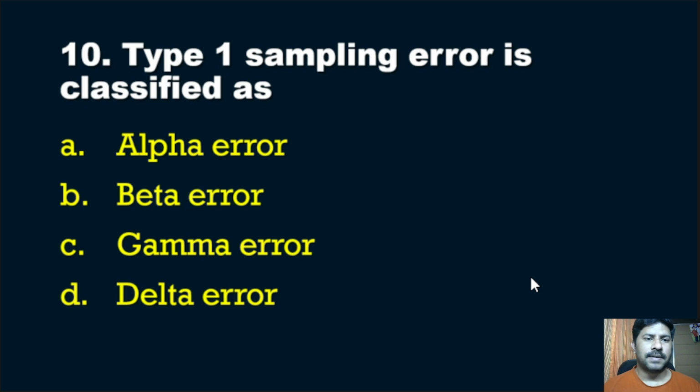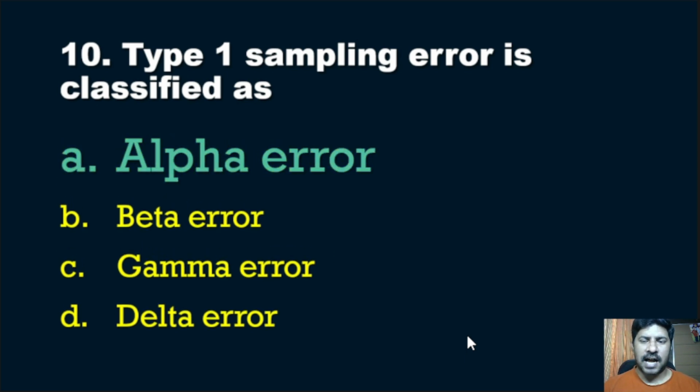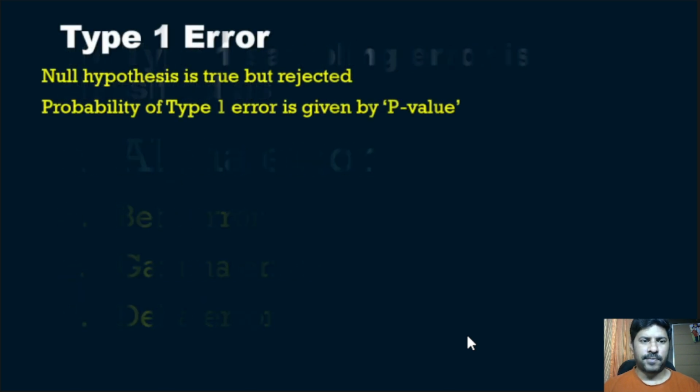10th question: type 1 sampling error is classified as a direct question: alpha error, beta error, gamma error, delta error. Type 1 sampling error is classified as alpha error. So what is type 1 error? Type 1 error indicates the null hypothesis is true but rejected.